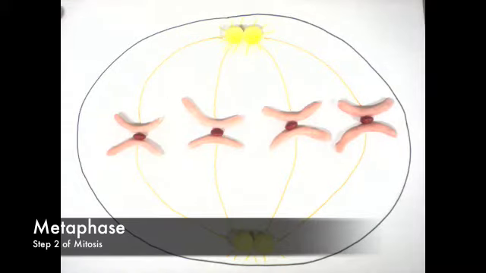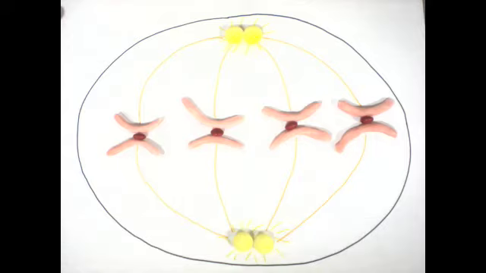Next is metaphase, which is the longest stage of mitosis. The centrosomes are at opposite poles, and the chromosomes line up on the metaphase plate, which is an imaginary plane that is in the center of the two poles. Each chromosome's centromere lies on the metaphase plate, and each kinetochore of the sister chromatids is attached to the kinetochore microtubules coming from the opposite poles.